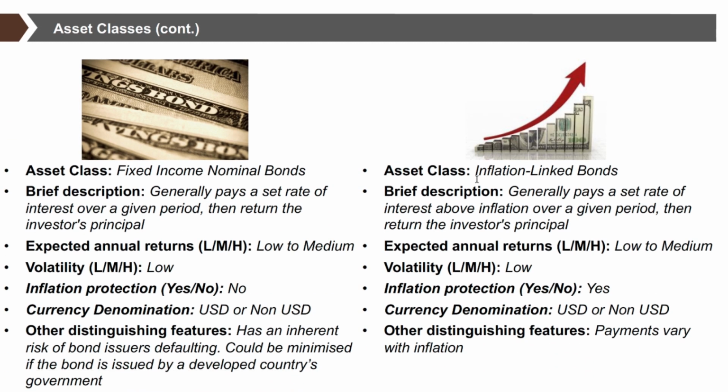Now let's move on to our next asset class, fixed income. And there are 2 types of fixed income: nominal bonds and inflation-linked bonds. Nominal bonds usually pays a set rate of interest over a given period, then return investors' principal. The expected annual returns is between low to medium, and the volatility is low. There is no inflation protection. The currency could be US dollar or non-US dollar.